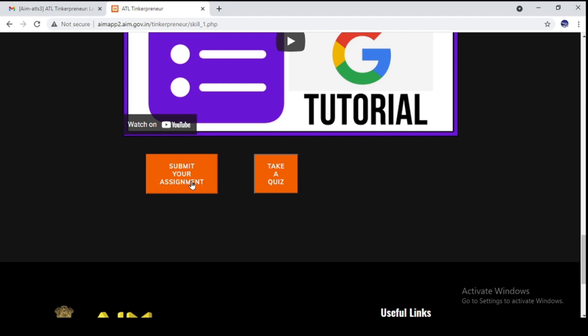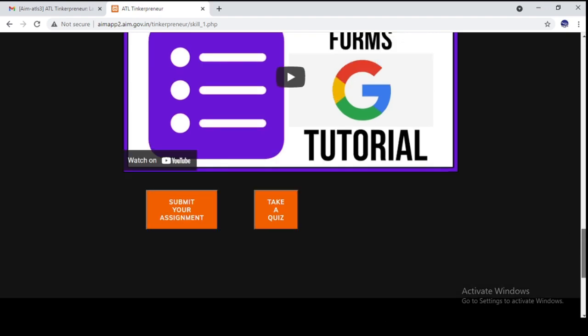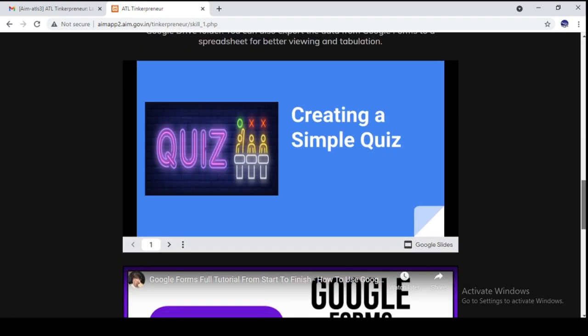If any difficulty arises while you are doing this assignment, you can ask me or your mentor about that problem. Next, here is a Google slide showing how to proceed.